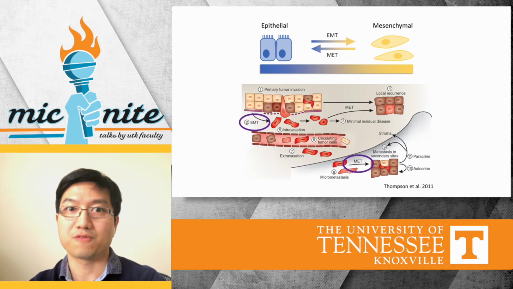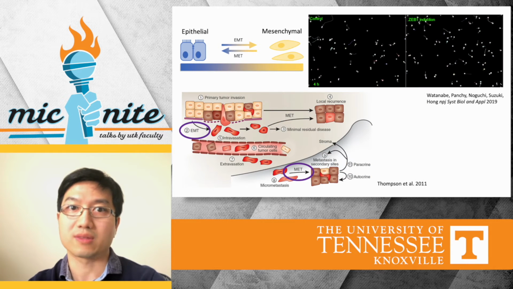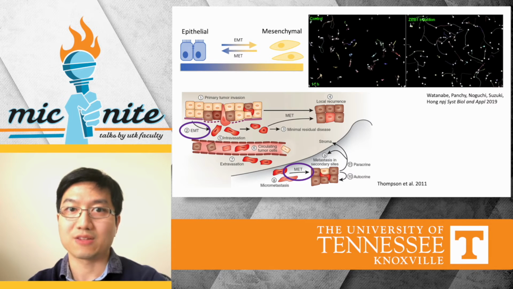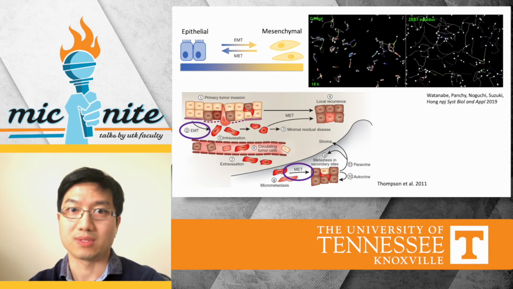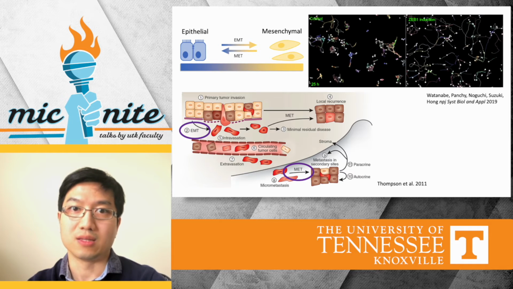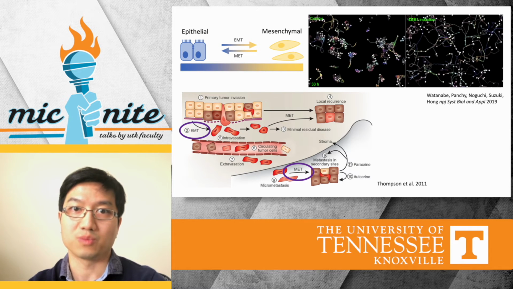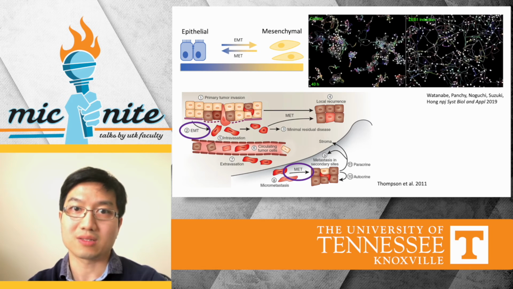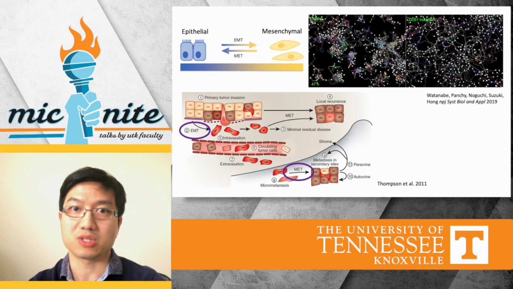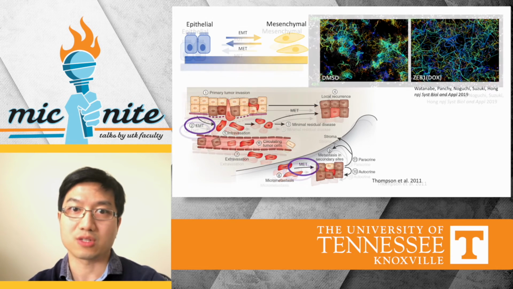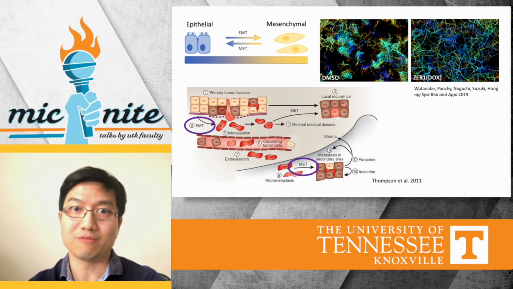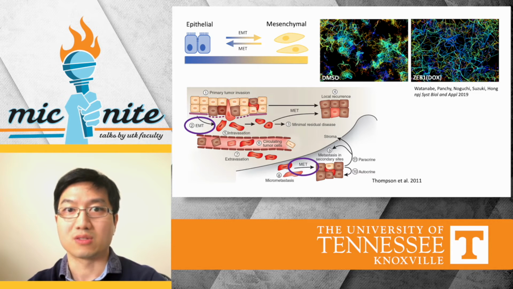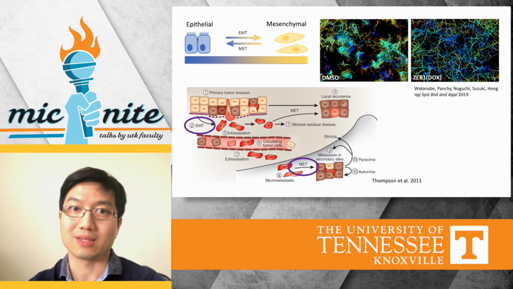In the laboratory, it's feasible to observe the effect of EMT with, for example, human mammary epithelial cell lines. With one of these cell lines, we activate one of the EMT genes, ZEB1, and we tracked the nuclei of these epithelial cells. By comparing the motilities of these cells before and after EMT, we observed that activation of EMT greatly enhanced the movement efficiency of these cells. This shows the possible relationship between EMT and the invasiveness of cells.